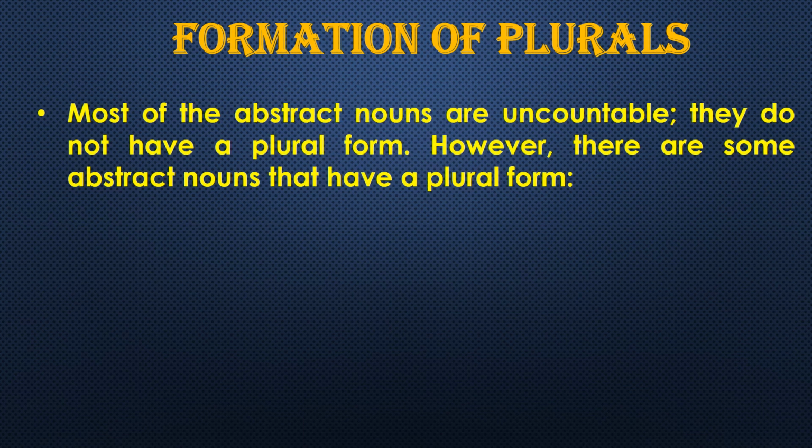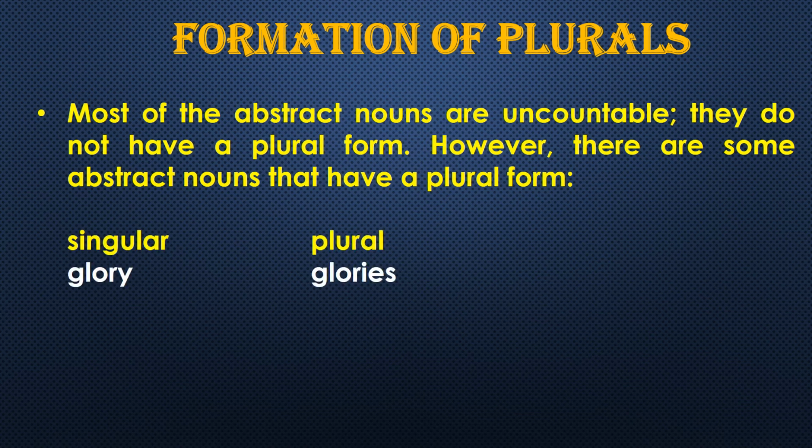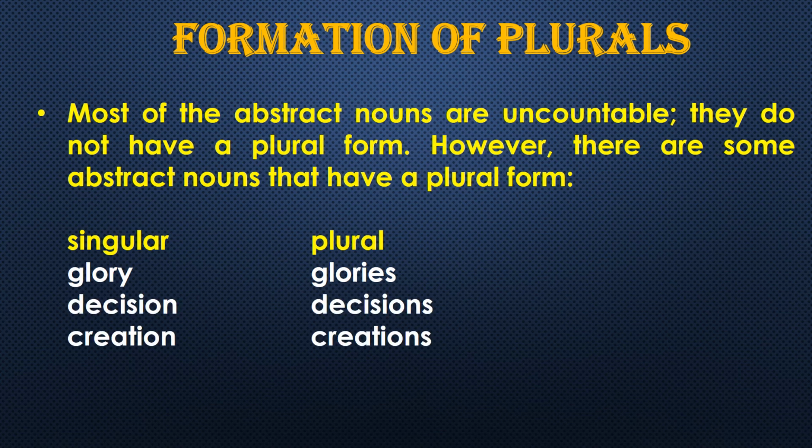Next rule is that most of the abstract nouns are uncountable. As you all are aware that abstract nouns are uncountable, as they are about the feelings, thoughts, ideas. Okay, so they do not have a plural form. However, there are some abstract nouns that have a plural form. Okay, so a few exceptions are always there in every topic. So here also some abstract nouns are there which have a plural form, like glory, glories, decision, decisions, creation, creations.